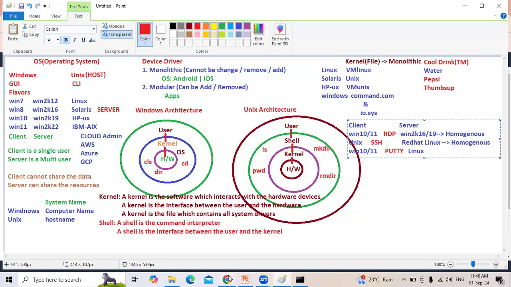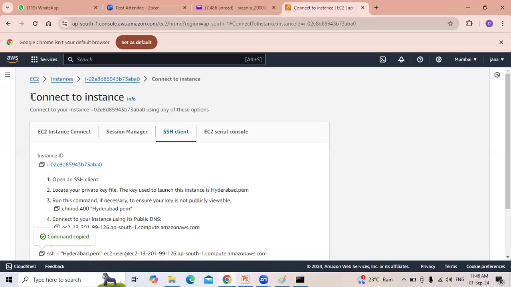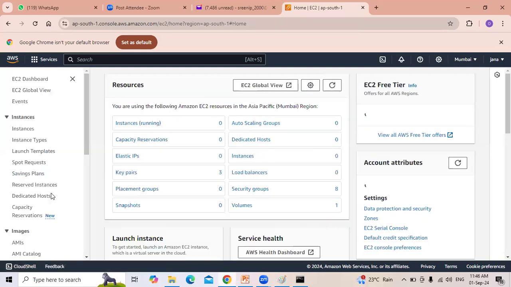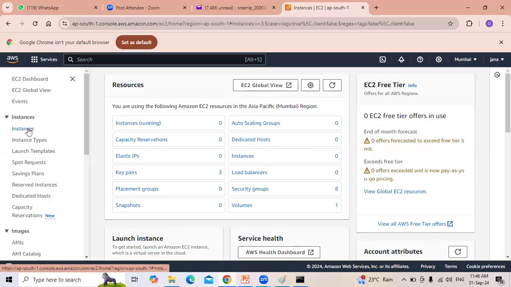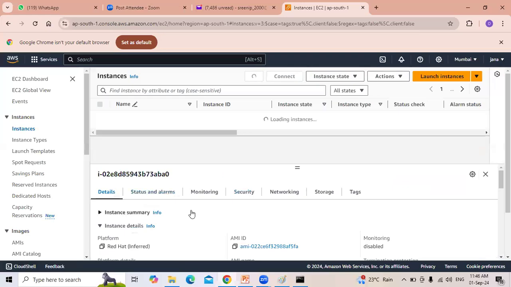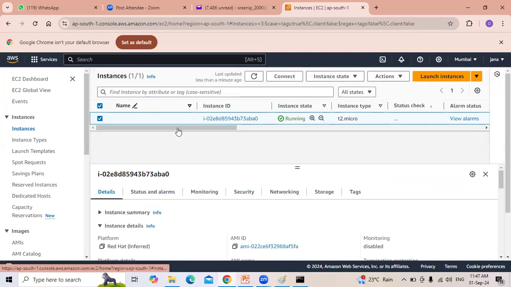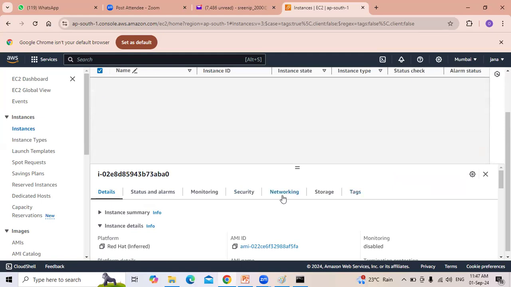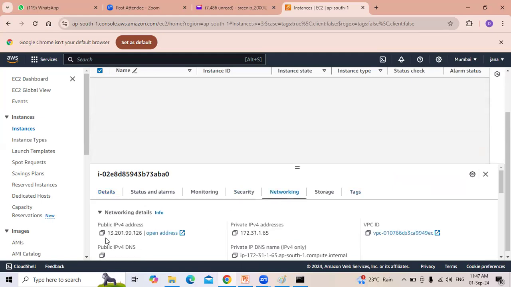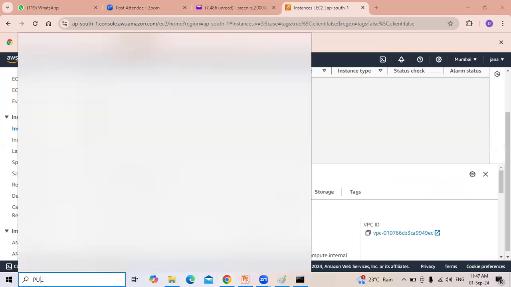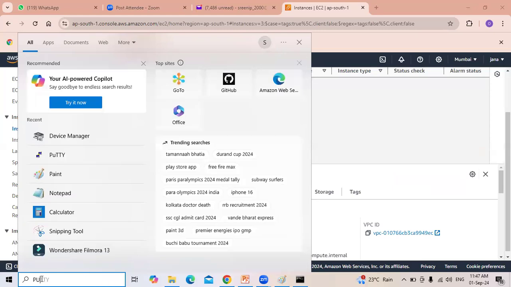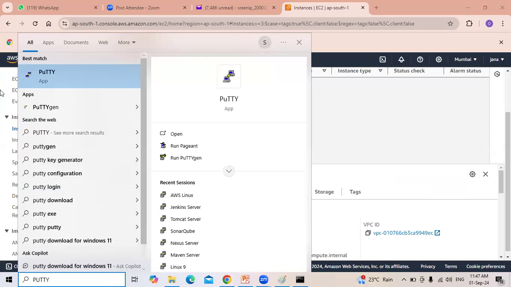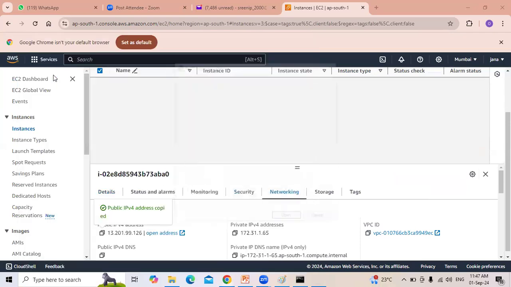For example, this is my server in the AWS cloud. How are you going to log in to this server? My laptop is Windows. Take the public IP of the server. Where do you get the public IP? Go to networking. This is my public IP. Copy this public IP. When they give the laptop to you, PuTTY is already installed in that laptop. If not installed, you need to install it.